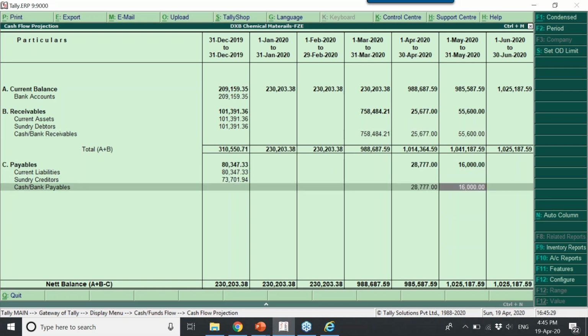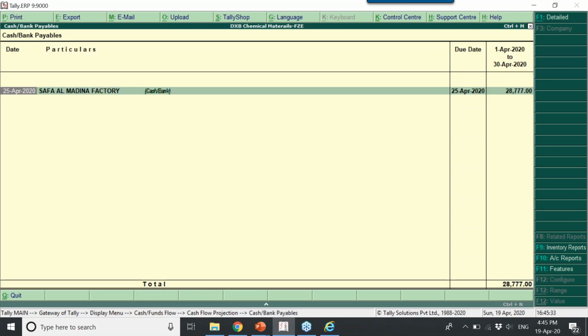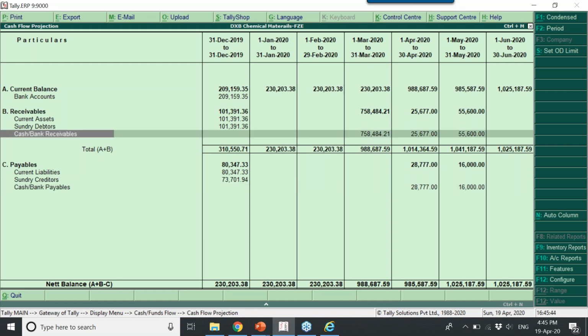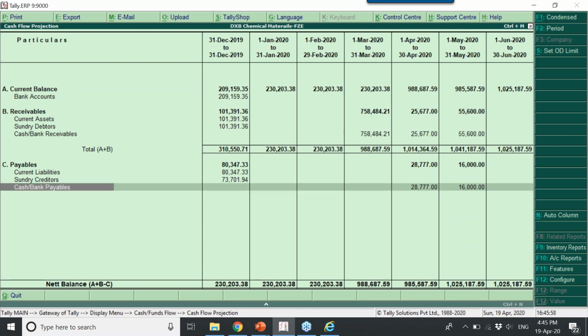And these are all the two transactions you have passed and you issued PDC to your suppliers. So hence, this shows the financial condition in the month of March, considering the PDC check is going to regularize, then your balance will become 988. And again in the month of April, considering these two checks, it will become 1014, and after the payable it will become 985.